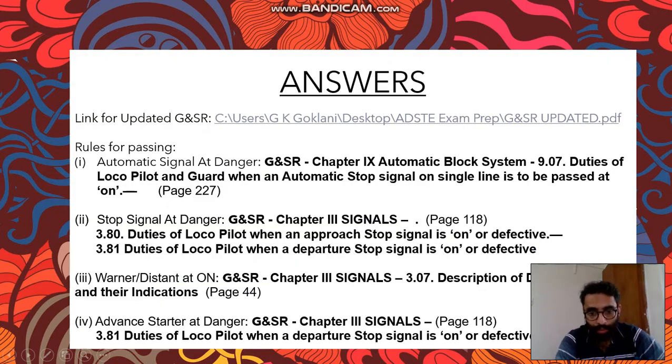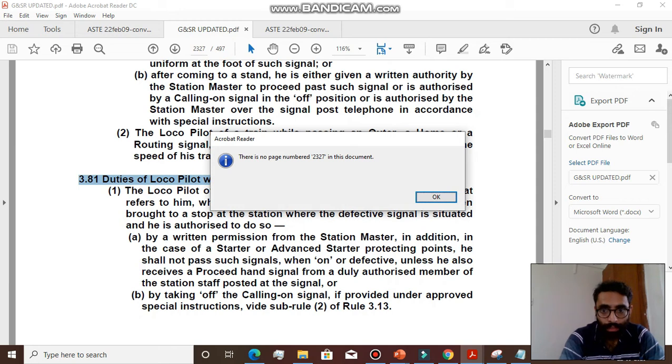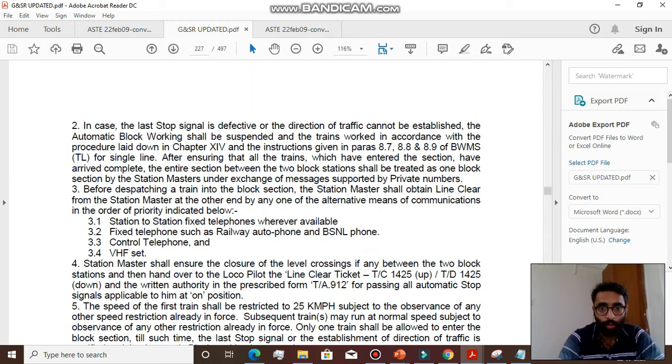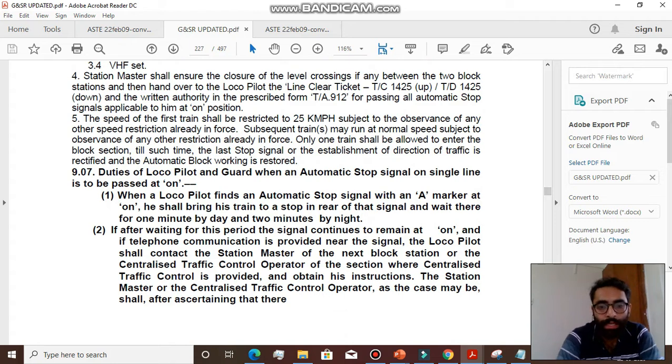Page number 227, right? So page number 227, I will just open it. Just a second. So in this way, you also can refer to the G&SR whenever you need it. So duties of a loco pilot and guard when an automatic stop signal on a single line section is to be passed at on, right?